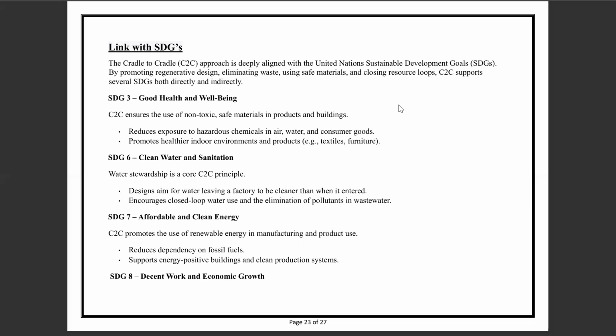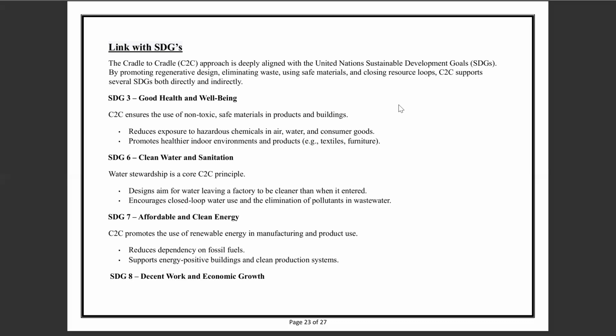It links with SDG number 3, good health and well-being. Cradle to Cradle ensures the use of non-toxic, safe materials in products and buildings, which reduces exposure to hazardous chemicals in air, water, and consumers, and promotes healthier indoor environments and products, for example, textiles and furniture.